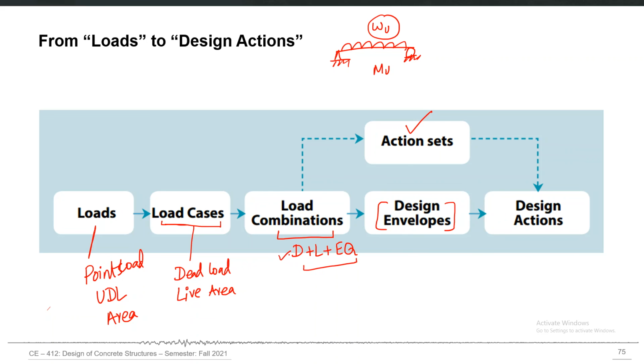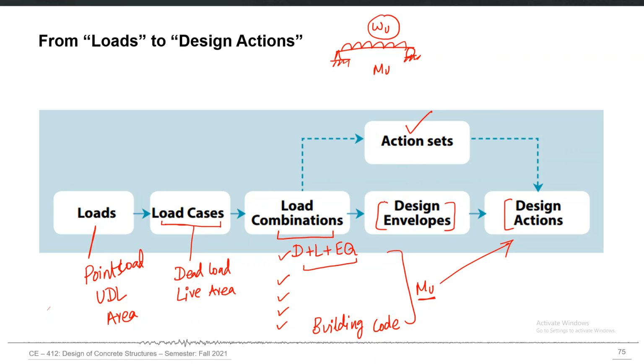In fact, you have a list of all those combinations as prescribed in different building codes, and then you take the maximum MU or the worst MU value produced by the list of all those combinations, the critical load combination, and use it as the design action, design based on that MU value. The second option is that you extract the action sets.